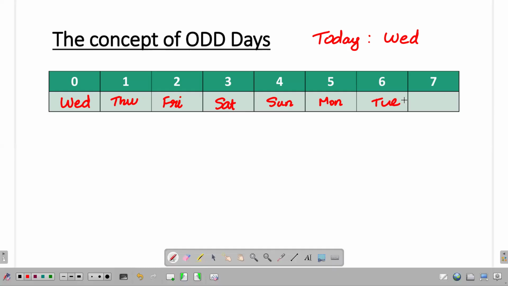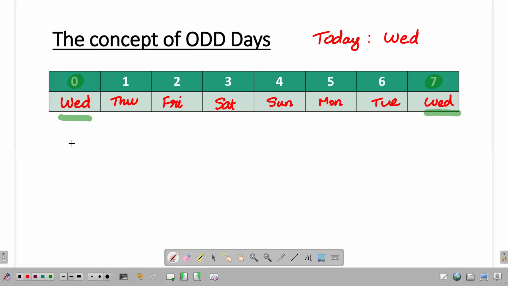Now, there are 7 days in a week, right? So, what about 7 days from today? 7 days from today, it's Wednesday plus 7, Thursday, Friday, Saturday, Sunday, Monday, Tuesday, Wednesday. So, can I not see that 7 days from today, it's as good as 0 days from today? Observe closely. 7 days from today, it's as good as 0 days from today.